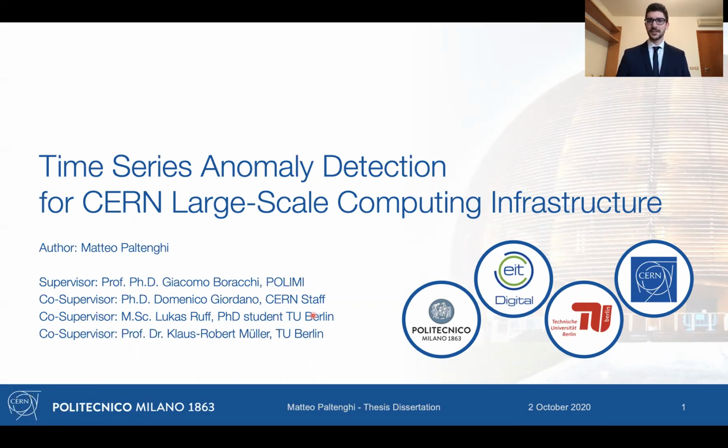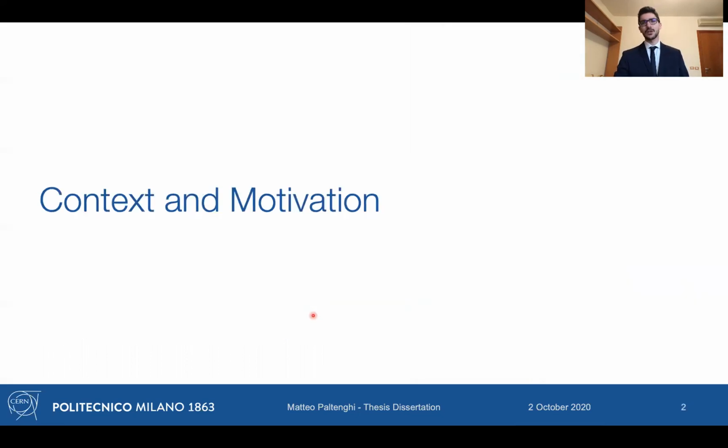The topic is time series anomaly detection for large-scale computing infrastructure, like, for example, at CERN, where I spent my internship and I wrote this thesis. Let's start with a brief of context. Why is time series anomaly detection important, and in particular, why is it at CERN?